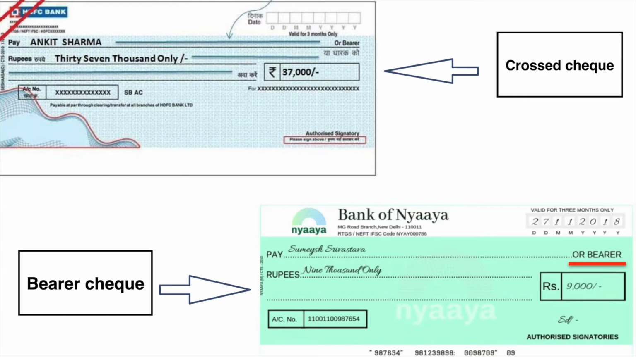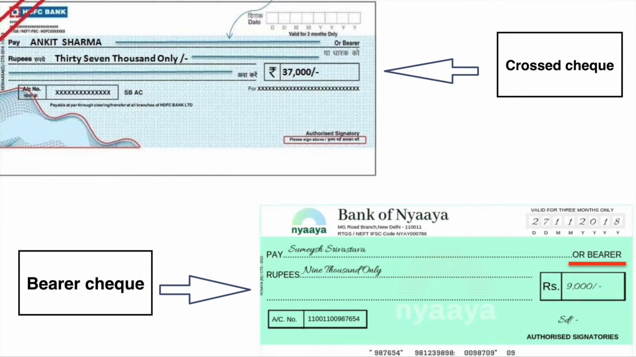Now, when this guy Ankit Sharma, a customer of HDFC Bank, goes and shows it to his bank, he cannot encash the check at the cash counter. What do you mean by encashing? You show the check and they give you the money. That is called encashing the check. I'll repeat it. If you show the check at the counter, they will give you the money written on the check. That is called encashing of a check.